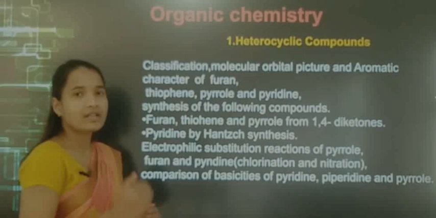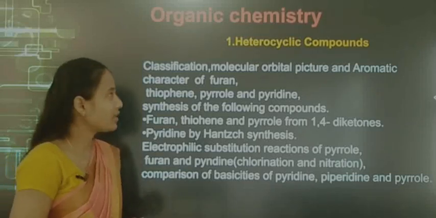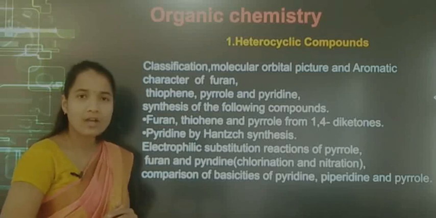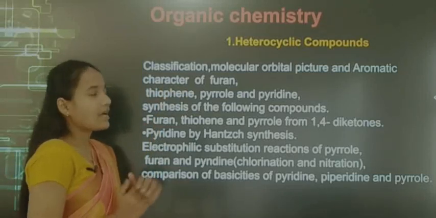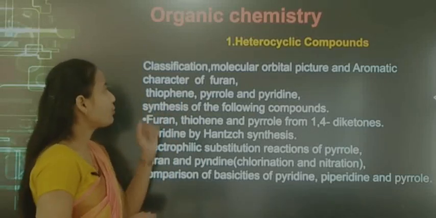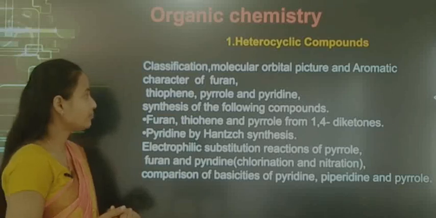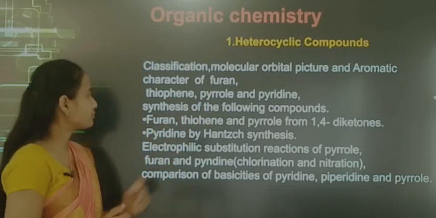And see here, the second part is the organic section, that is organic chemistry. The first chapter is heterocyclic compounds. Here the classification, molecular orbital picture and aromatic character of furan, thiophene, pyrrole and pyridine.